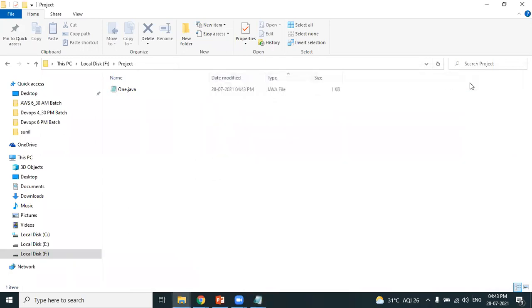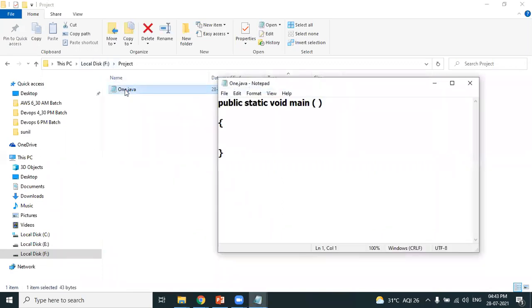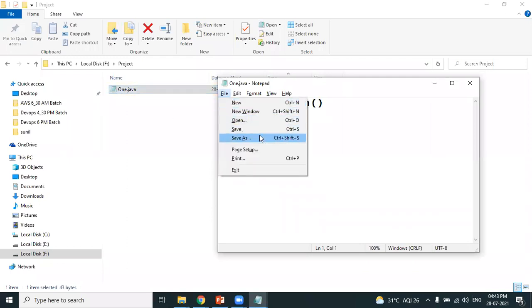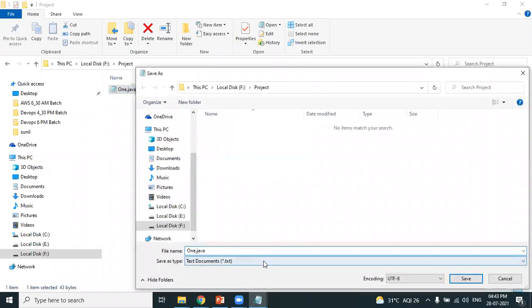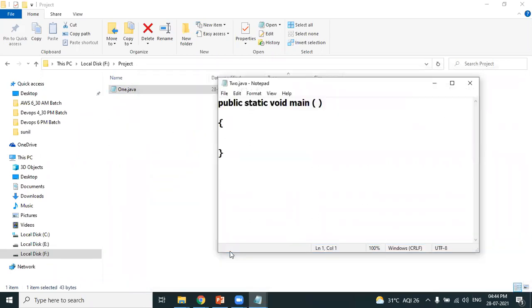So I am a developer. I got a requirement from the client. To satisfy the client requirement, I'm developing the source code. Now, as per the requirement, it's not one file. Obviously, developers will create a group of files. So let me create some set of files. 2.java.